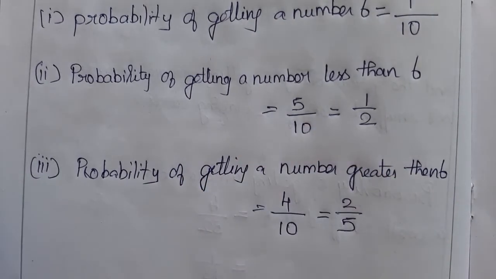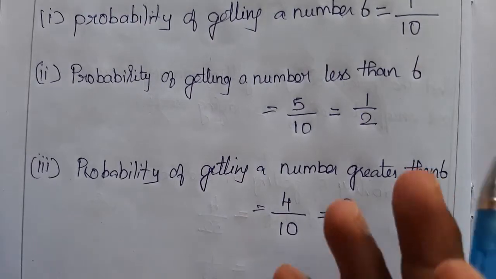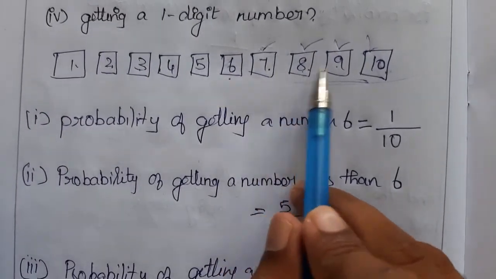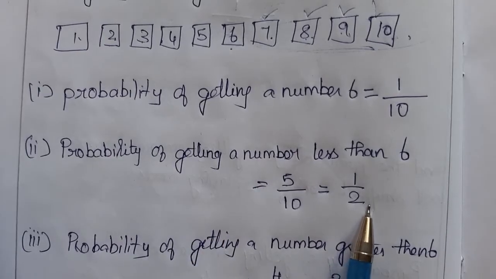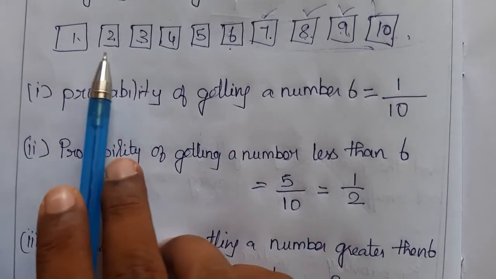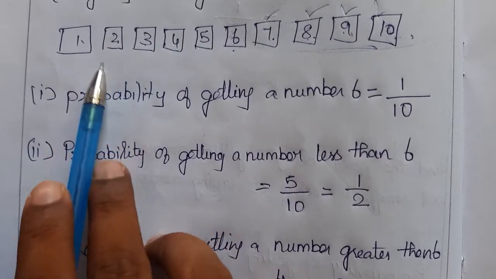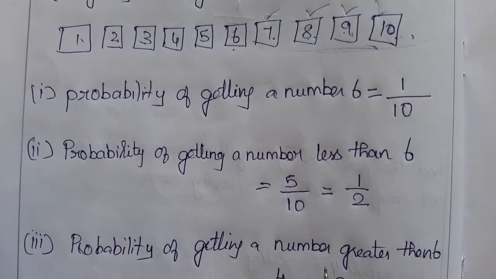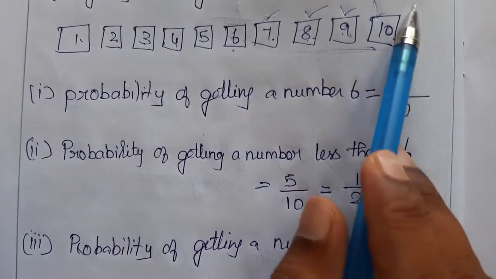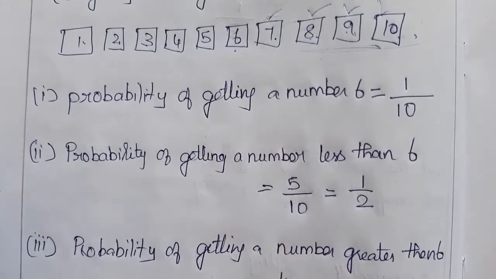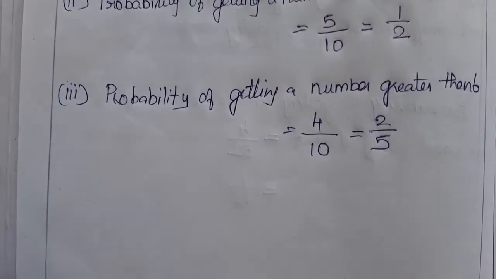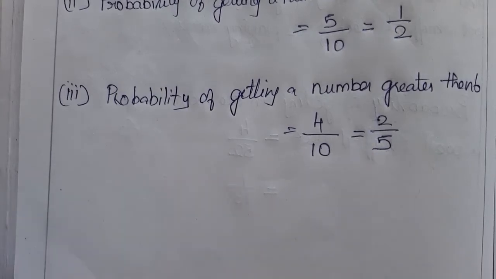If you pick 5 times, maybe 2 times there's a chance that the number you will be getting is 7, 8, 9, 10, right? But here it says the probability of getting a number less than 6 is 1 time, there is a chance you will be getting a number from 1 to 5. But if it's greater than 6, it is 2 by 5. And if you pick 5 times only, there will be a chance of getting 7 or 8 or 9. There's only one chance of getting it. Right? That's why they're linking the chances and the probability here.